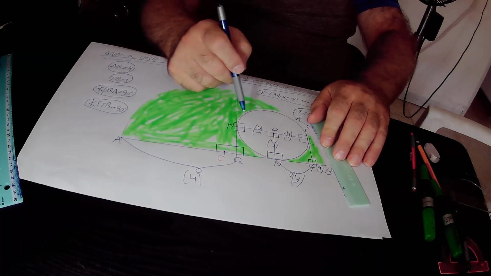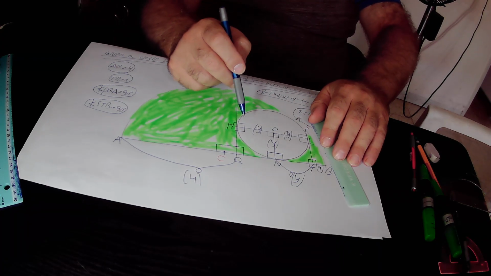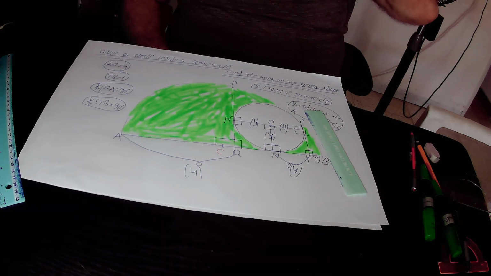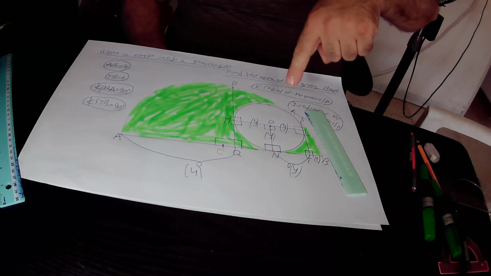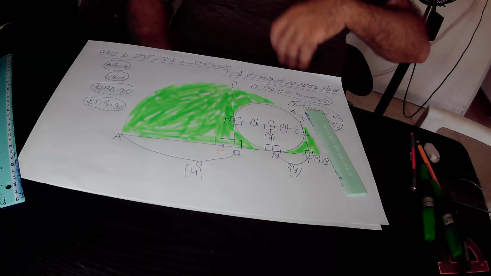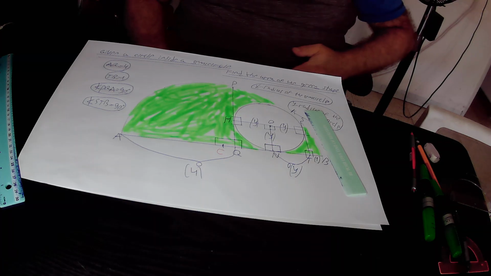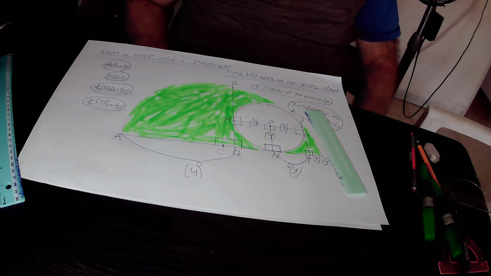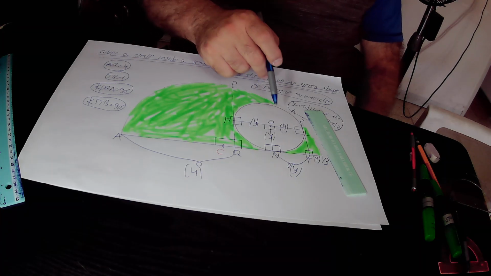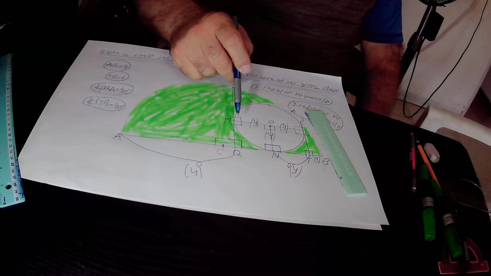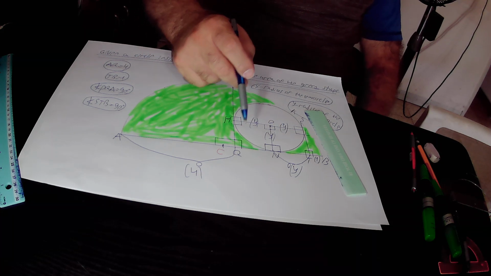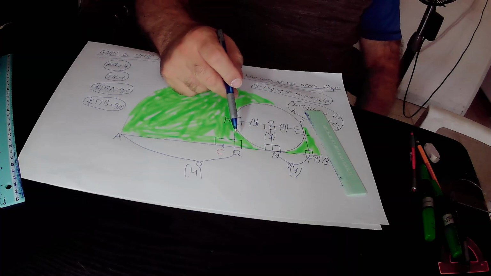So inside quadrangle HONQ, we have 4 right angles, and according to rule 5, any quadrangle that has 4 right angles must be at least a rectangle if not a square. So quadrangle HONQ is a rectangle because it has 4 right angles. But we also know that the opposite sides of a rectangle are equal to each other. So in rectangle HONQ, side HO must be equal to the opposite side QN. But HO is Y, therefore the opposite side QN must also be equal to Y units in its length.